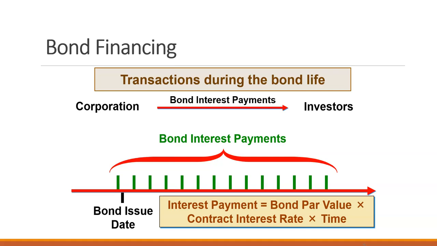So we have our bond issue date, and then the company makes regular interest payments over the life of the bond. Then when the bond is due, it pays out the bond in full. The interest payment is based on the bond's par value. The par value is also known as the face value of the bond. So par value times the interest rate times time. Very similar to the way that we calculate interest for a note receivable or a note payable.